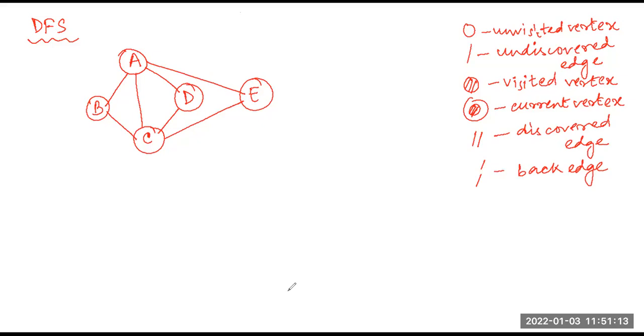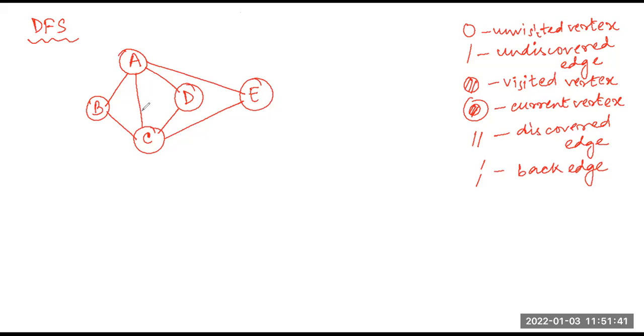Fine. So in the beginning, the same concept is there. All the vertices are unvisited, all the edges are undiscovered, right? Then I will choose an arbitrary start vertex, same concept as in BFS. So here I am choosing A to be the start vertex. First we visit that vertex, right?